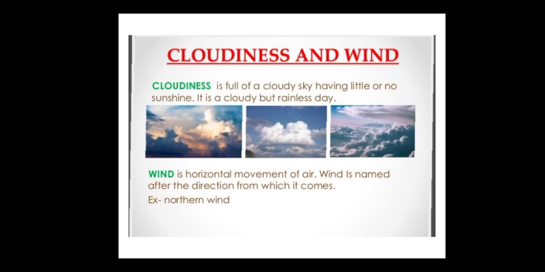And wind is a horizontal movement of the air. A wind is named after the direction from which it comes. How will we know the wind? The wind is named from the direction it comes. If the wind comes from the northern side, it is called a northern wind. If it comes from the south side, it is called southern. From whichever direction, east or west, the wind comes, the name of the wind is given accordingly.